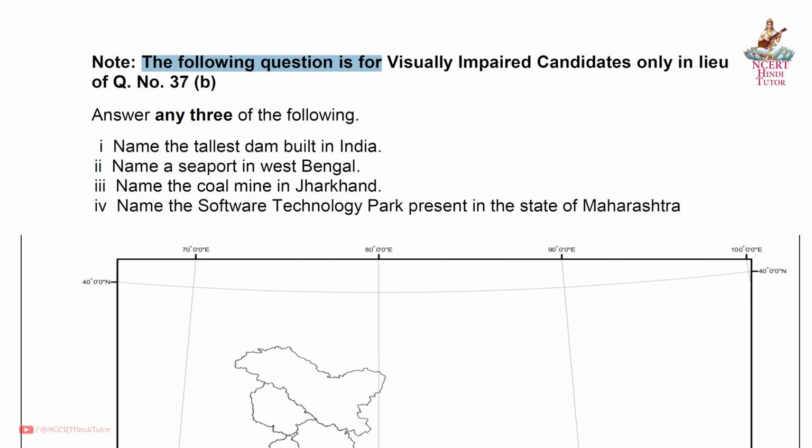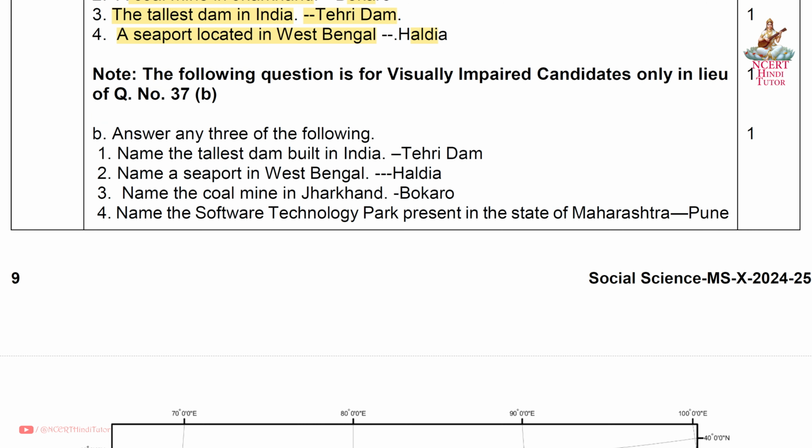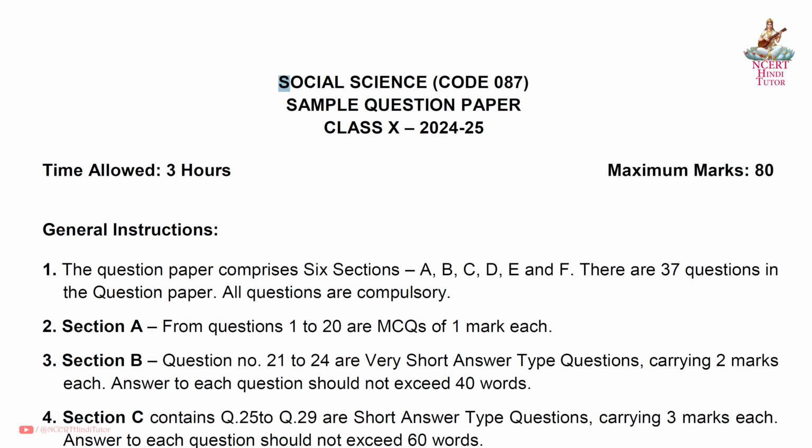Note, the following question is for visually impaired candidates only in lieu of question number 37B. Answer any three of the following. First, name the tallest dam built in India. Answer: Tehri Dam. Second, name a seaport in West Bengal. Answer: Haldia. Third, name the coal mine in Jharkhand. Answer: Bokaro. Fourth, name the software technology park present in the state of Maharashtra. Answer: Pune. Friends, our sample paper for social science code 087 is complete for class 10th 2024-25.